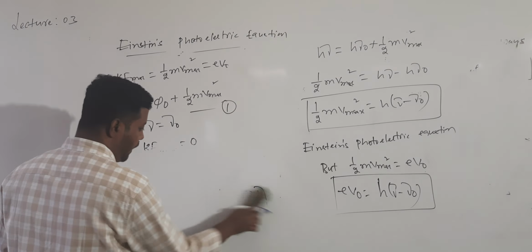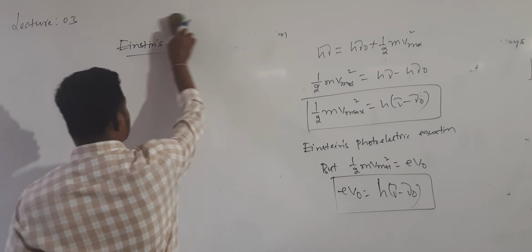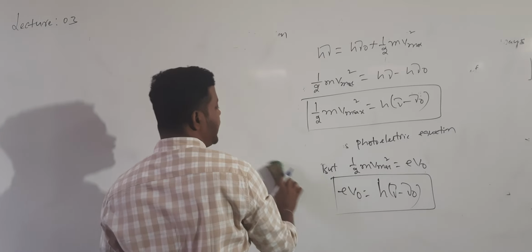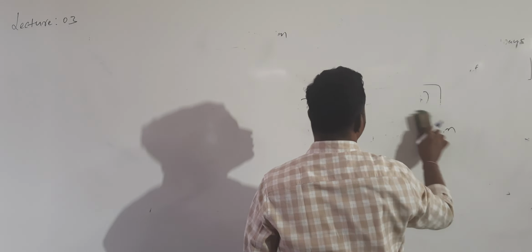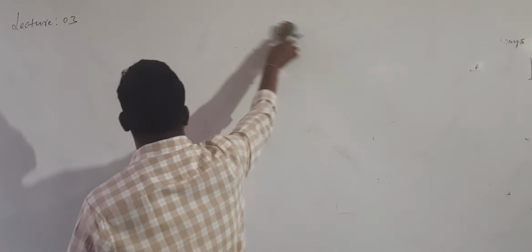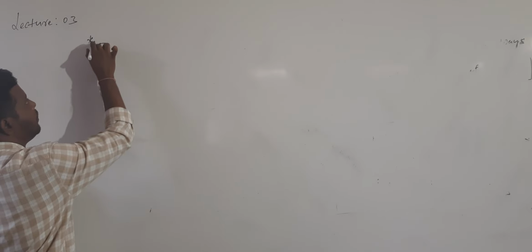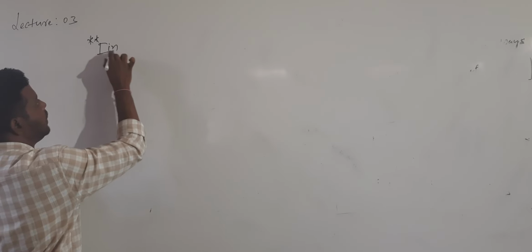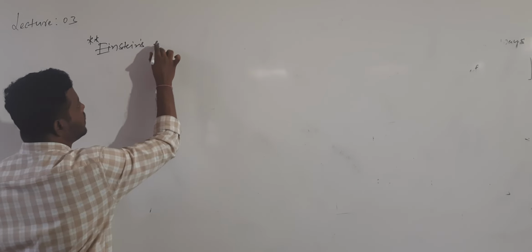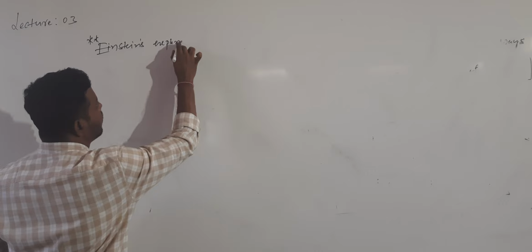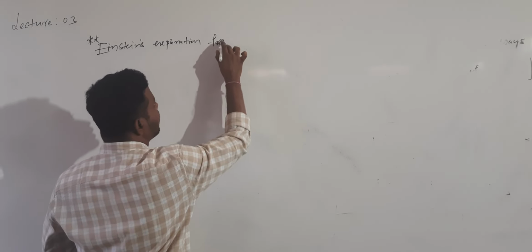After this, the question is Einstein's theory of photoelectric effect, or Einstein's explanation of photoelectric effect. It is a very important question for 5 marks.